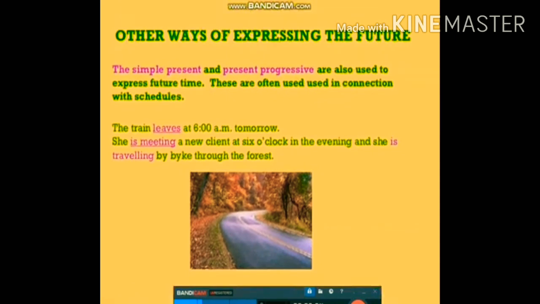Other ways of expressing the future: the simple present, and sometimes present progressive, that we say present continuous, are also used to express future time. These are often used in connection with schedules. The train leaves at 6 a.m. tomorrow. So we see here how simple present tense is used in order to indicate future. She's meeting a new client at 6 o'clock in the evening, and she's traveling by bike through the forest.